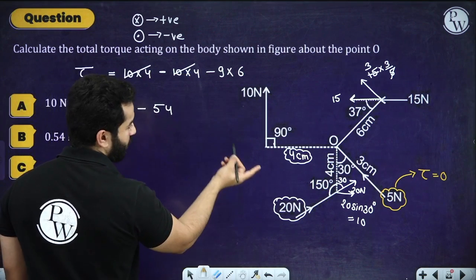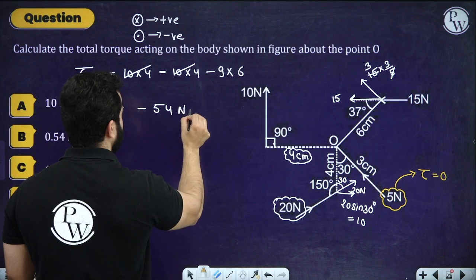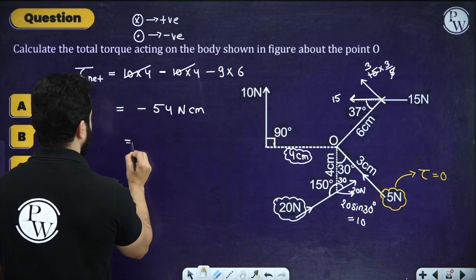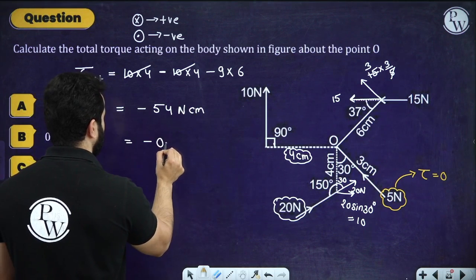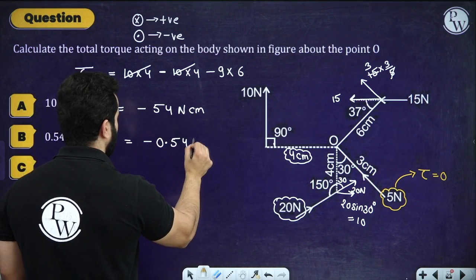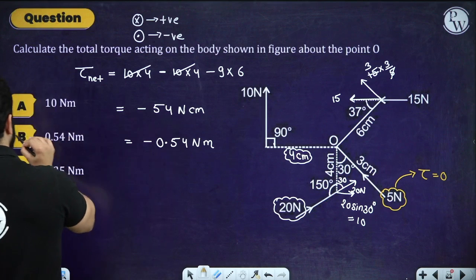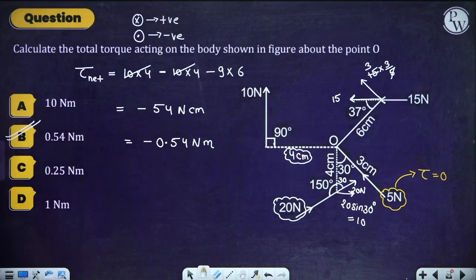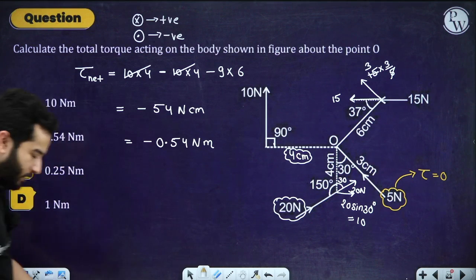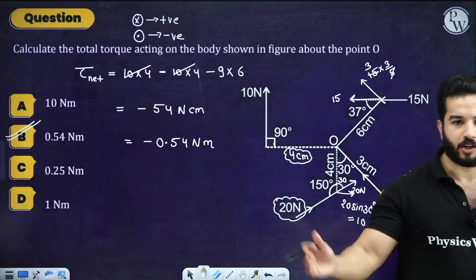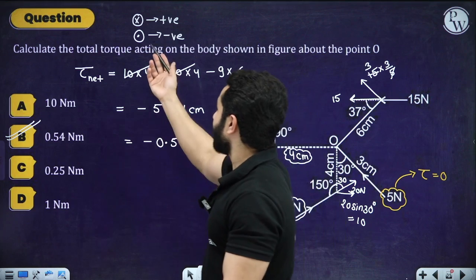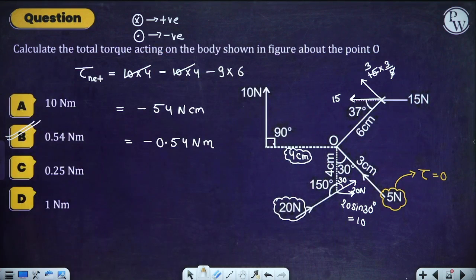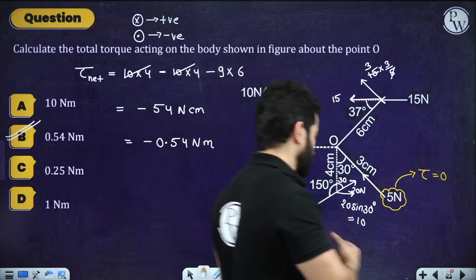And if I look at the unit, it is Newton centimeter. And if I convert it into Newton meter, it's going to be minus 0.4 Newton meter, which is going to be option number B. Please have a look. And negative or positive sign doesn't make a difference over here. Negative sign basically means that the net torque is in the outward direction. All right, so now let's move on.